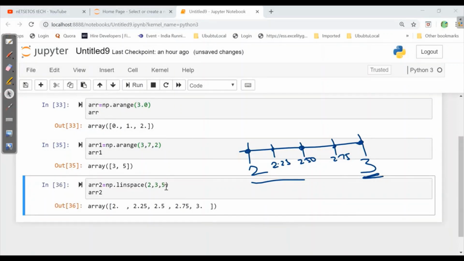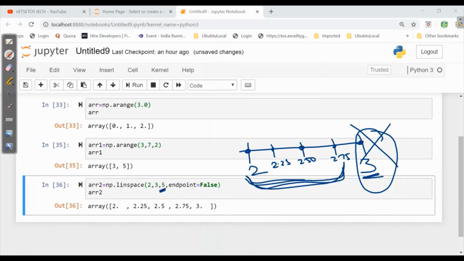Now let us make it more interesting. Here if I write endpoint equal to false, I'm asking that this endpoint should not be there. But the condition is that they have to maintain 5 points. So what will they do? Let's see what they did. They removed this 3, but from 2 to 2.8, they have taken the step size as 0.2. And there are 5 in number: 1, 2, 3, 4, 5.